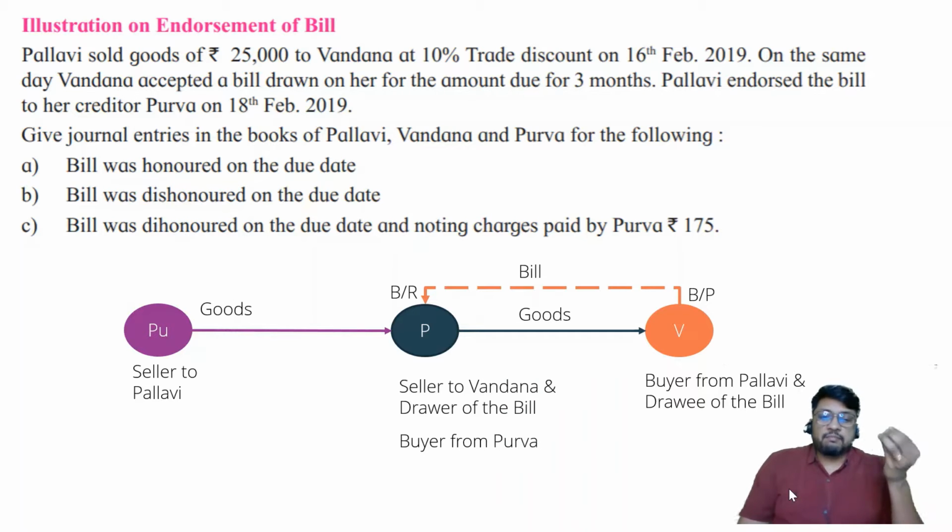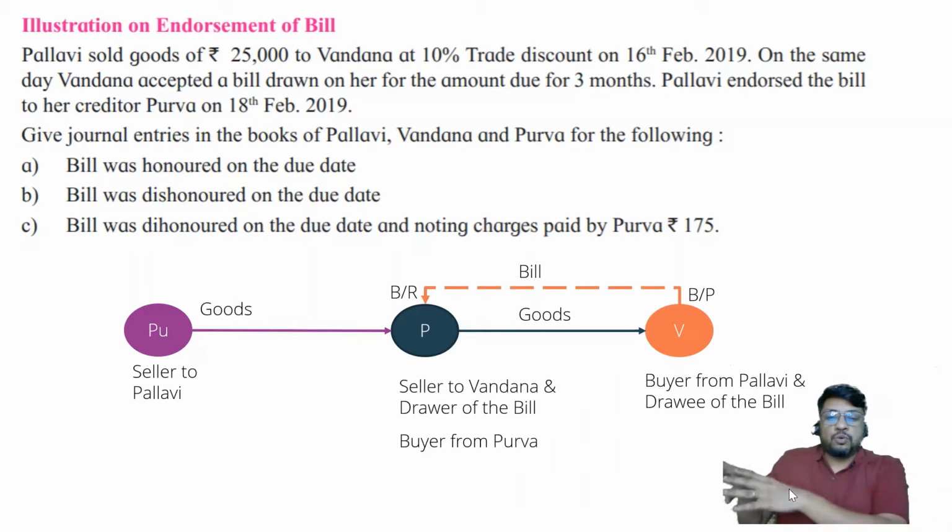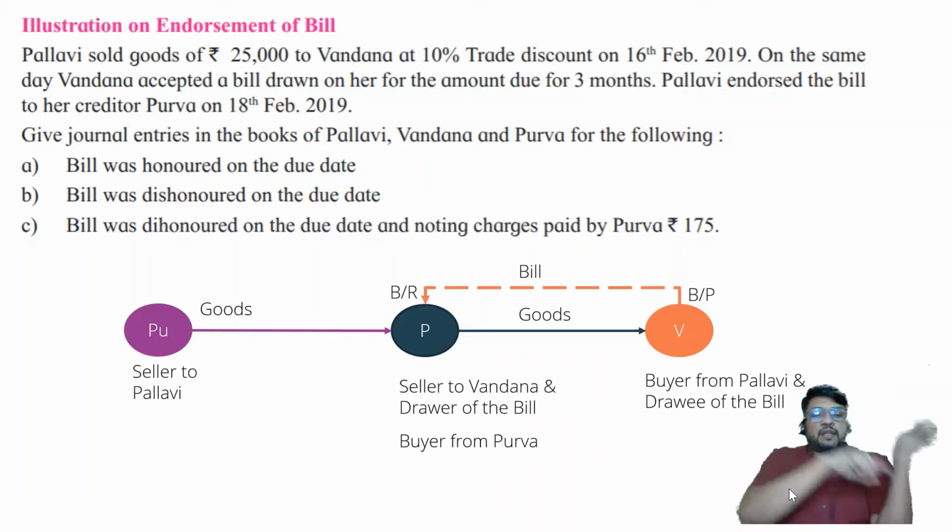After 3 months, pay me or my order. So if I give this bill to Vandana on my own, on the due date, Vandana will pay me. If I give this bill to my employee and my employee goes to Vandana's house, Vandana will pay the employee. If I give this bill to you, that is Purva, and you go to Vandana's house on the due date, Vandana will pay you. So why draw a new bill?